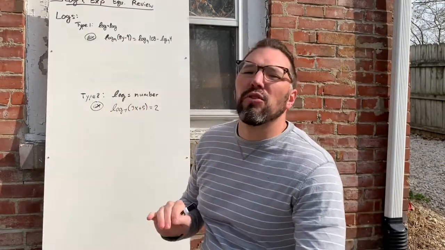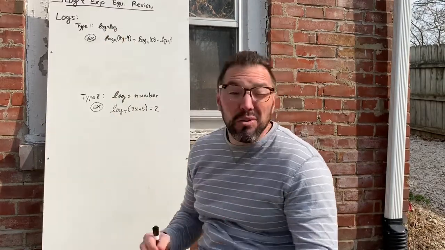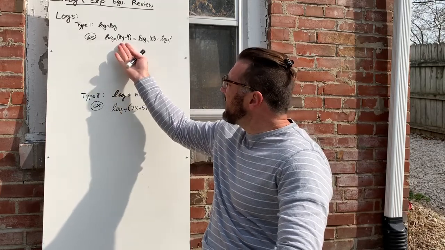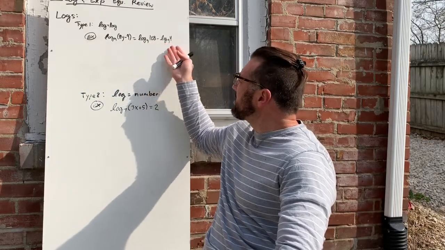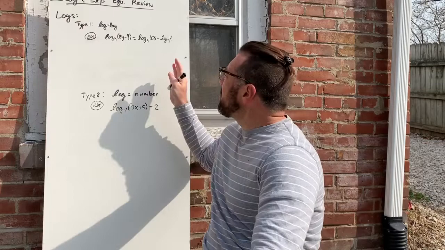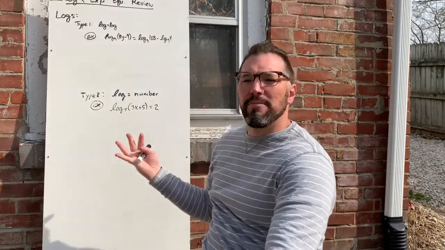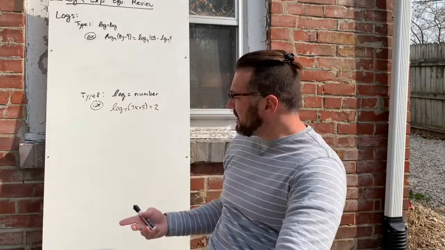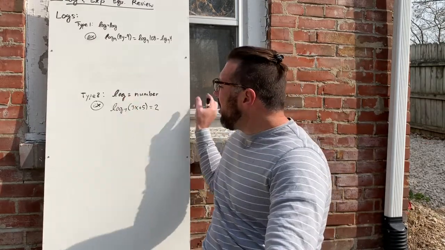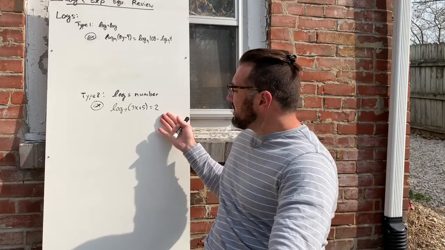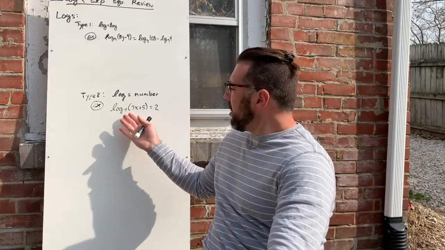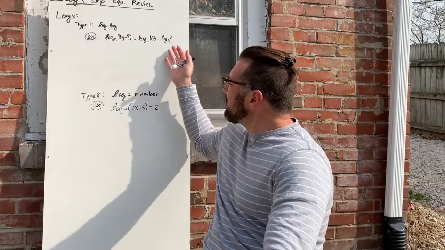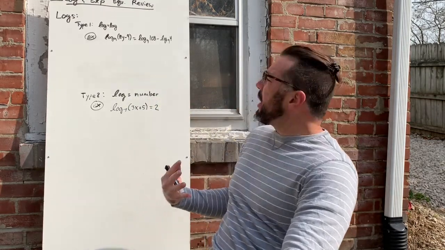So there's 2 types of log equations. You've got the log equals log equations, like in this example here. We got log base 9 of something equals log base 9 minus log base 9 of something else. And that's all log equals log, right? There's no numbers involved. That's the first type of log equation. The second type is when you have a log equaling a number. For example, here, you got log base 7 of 3x plus 5 equaling a number. So these are 2 different types and 2 different ways we need to approach them.